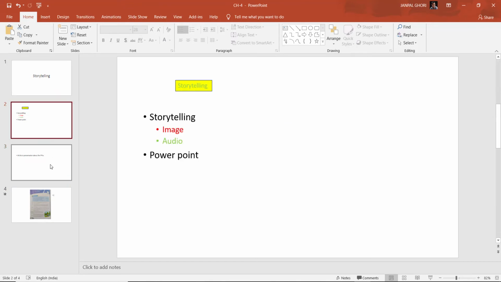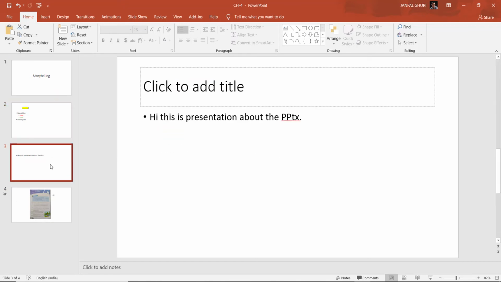Okay, if you don't want to share your notes, then you should not write. But if you want to share, you can write here. Okay. So you see this here, and here is our main slide. This way you can see. And suppose I want to print this page, all the pages, what can you do? File.